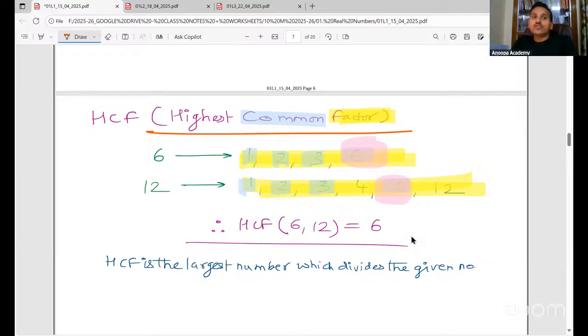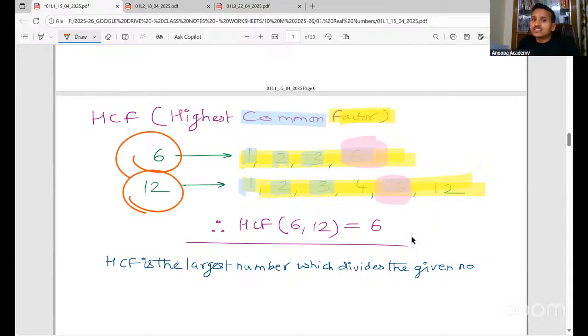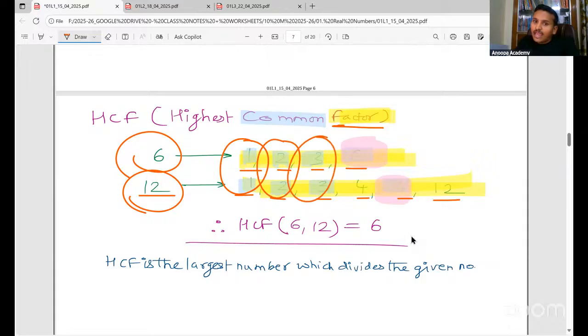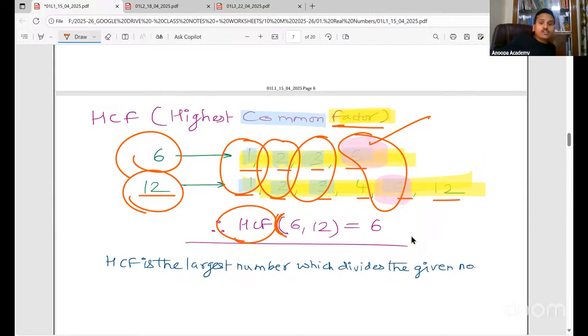Suppose I have two numbers, 6 and 12. What are the factors of 6? 1, 2, 3 and 6. What are the factors of 12? 1, 2, 3, 4, 6 and 12. First of all, we listed out the factors. What are the common factors? 1, 2, 3 and 6. In these factors, which is the highest? 6. That is why HCF, bracket means of. So HCF of 6 and 12 is 6.